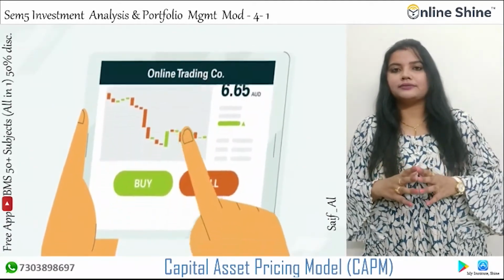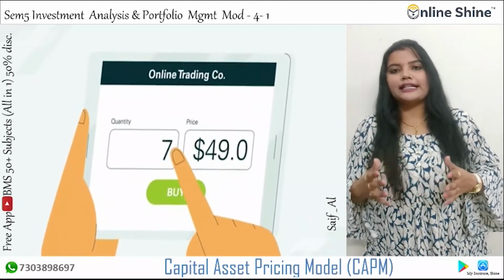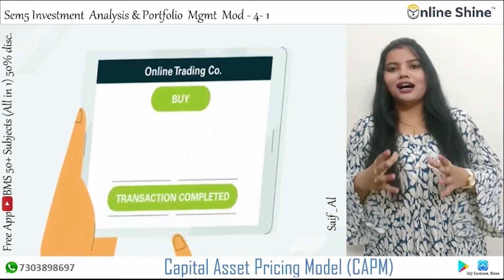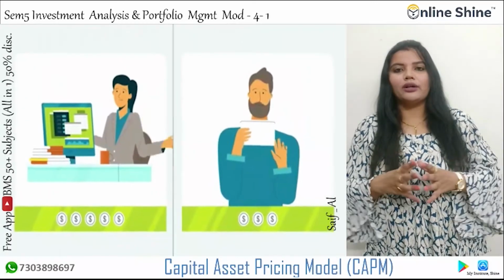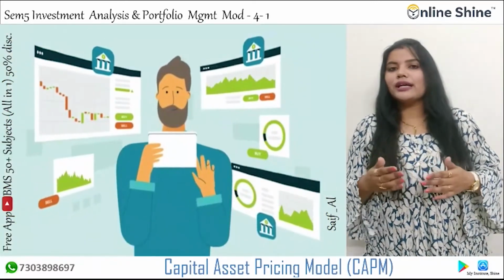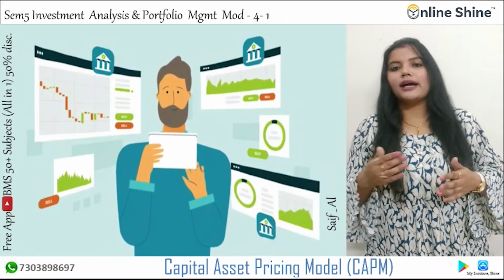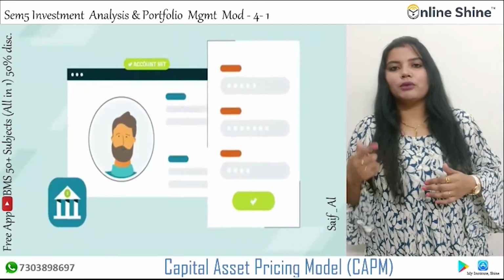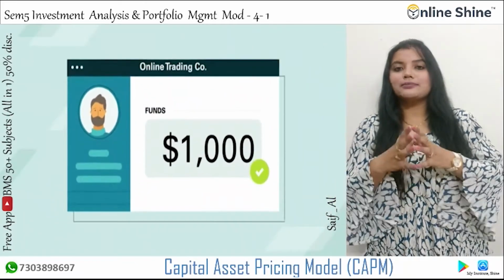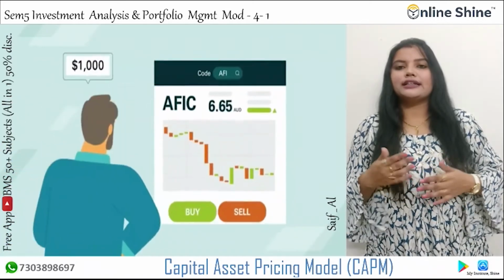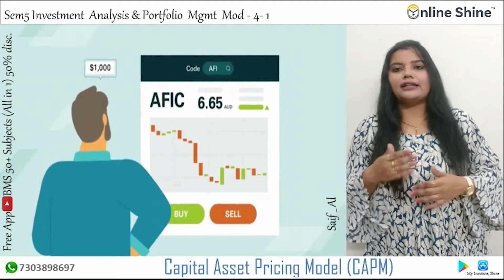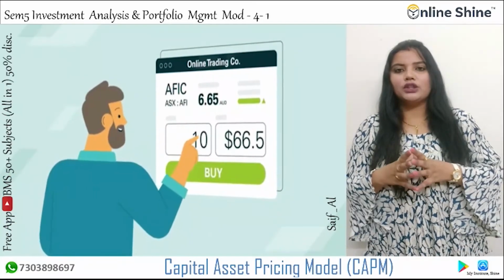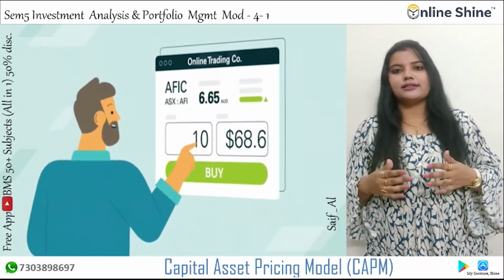non-diversifiable risk. The CAPM formula takes into account the asset's sensitivity to non-diversifiable risk, which is also known as systematic risk or market risk, that I already told you in module 2, referred to as beta in the financial industries, as well as the expected return of the market and the expected return of a theoretical risk-free asset.